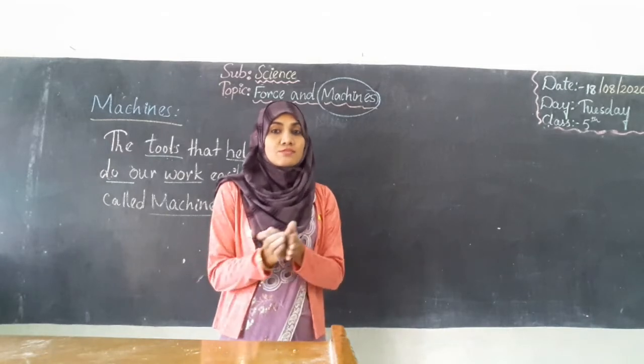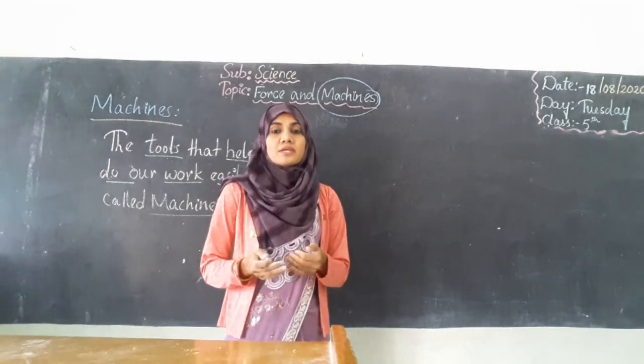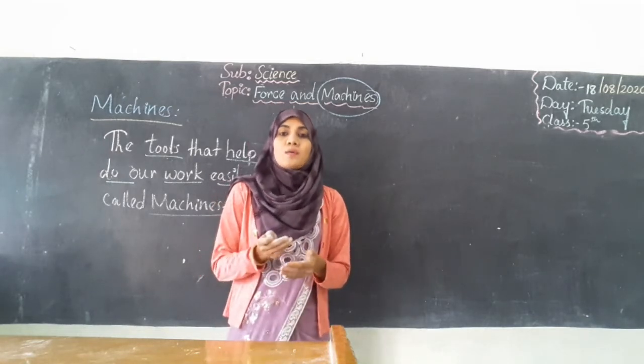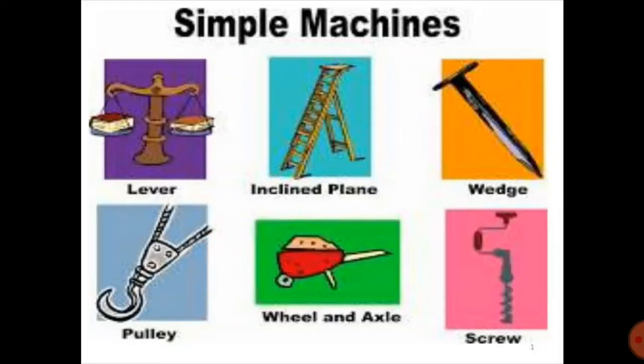Whatever materials we use to complete our work soon and very easily are considered machines. Here you can see many types of simple machines: lever, inclined plane, wedge, pulley, wheel and axle, screw. All these are examples of machines, and they help us make our work more efficient and easy.